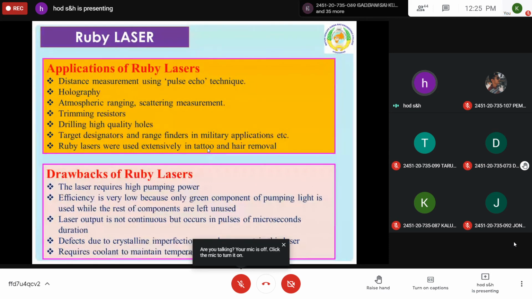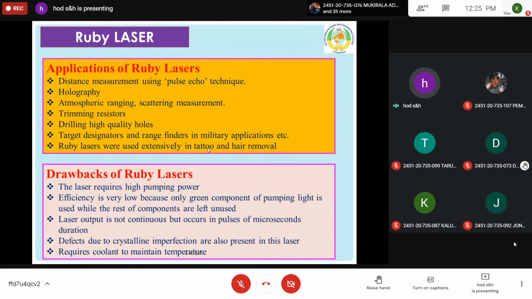It requires high pumping power. So which is the drawback? It should give high energy to produce a high energetic laser. That is the main drawback of this one. And efficiency is very low, because only the green component of the pumping light is used, while the rest of the components are left unused. So the xenon flash tube gives certain energy.